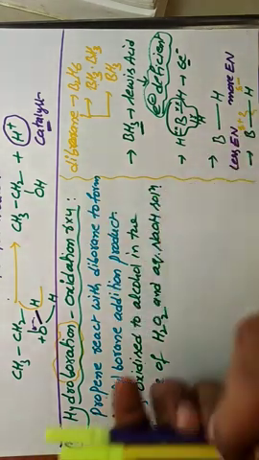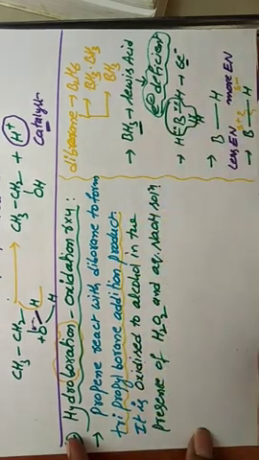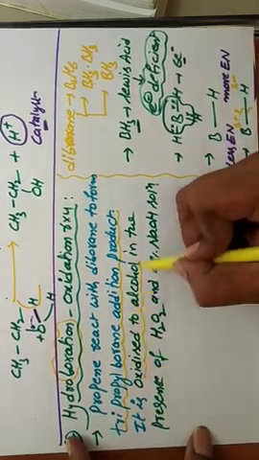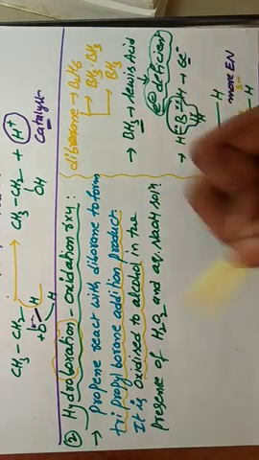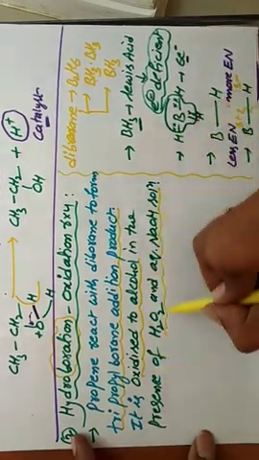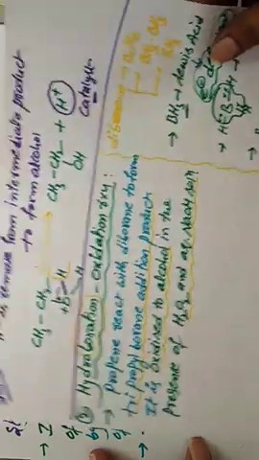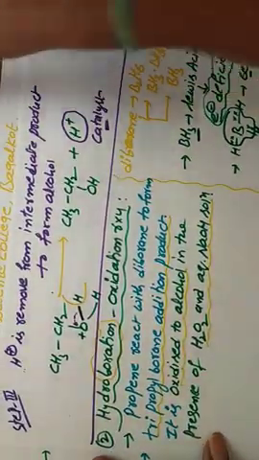First we get the addition product, tripropyl borane, and it is oxidized to alcohol. For the oxidation we use H2O2 and aqueous NaOH solution.